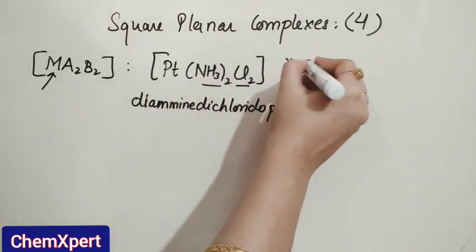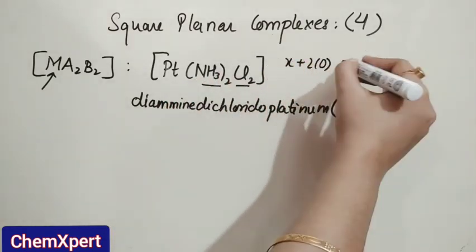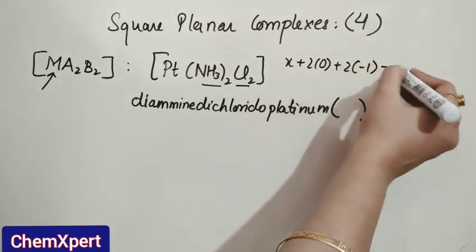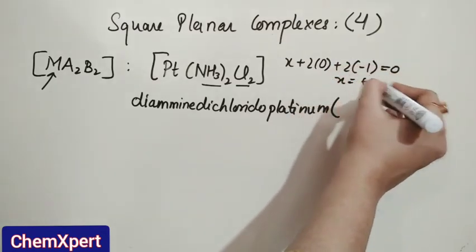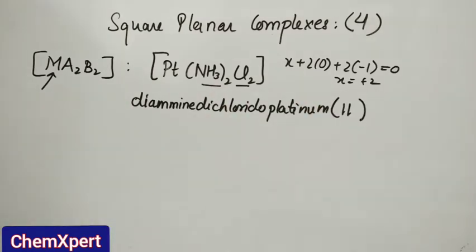So x + 2(0) + 2(-1) = 0, so x comes to be +2. So this is the naming.